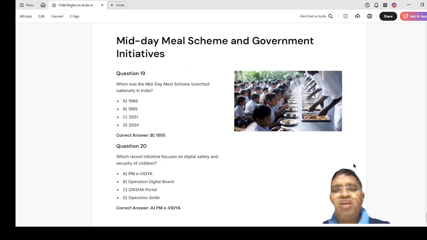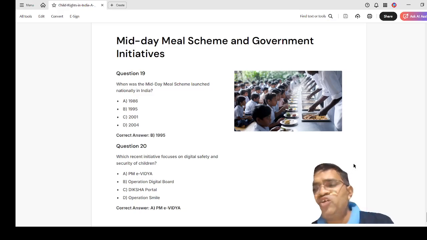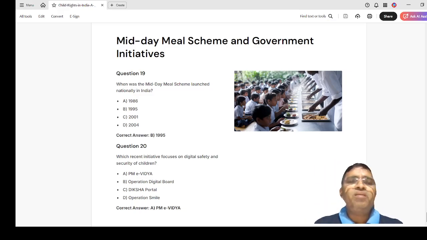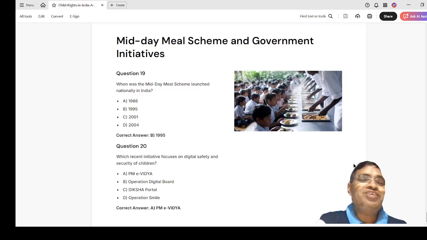Then this is the last slide for you. Okay. Then midday meal scheme and government initiatives. When was the midday meal scheme launched nationally in India?